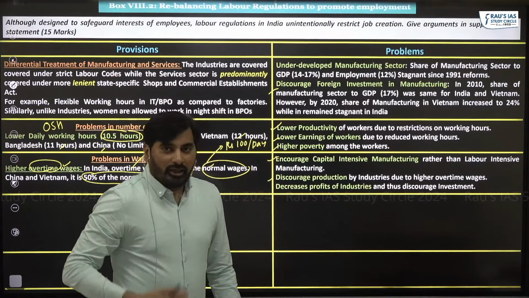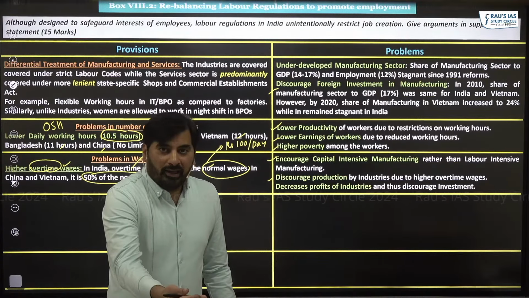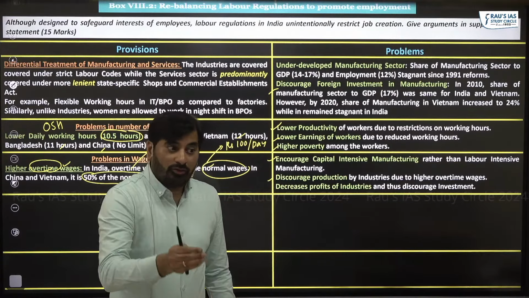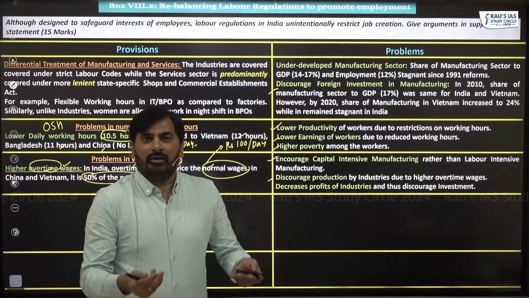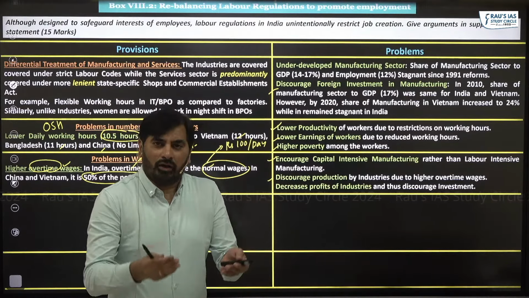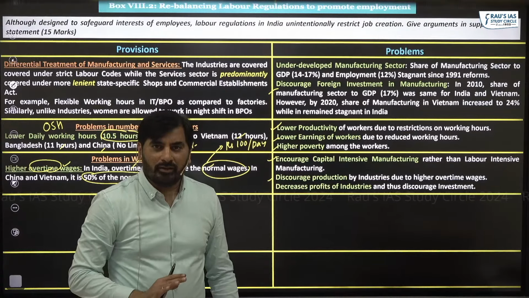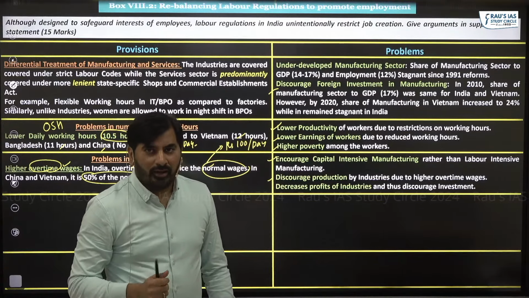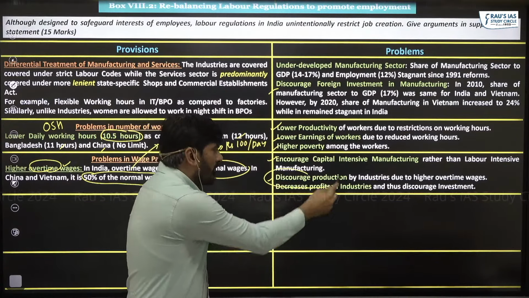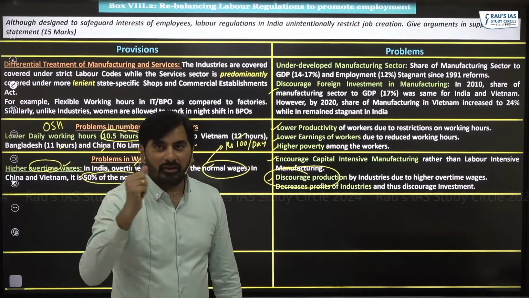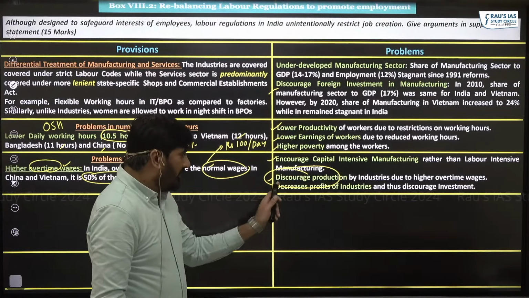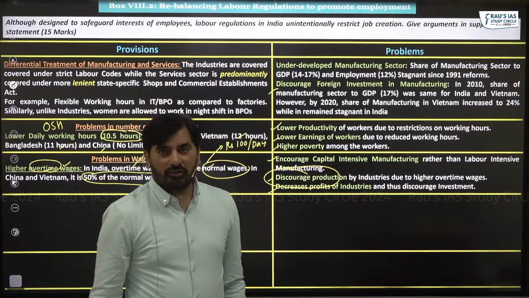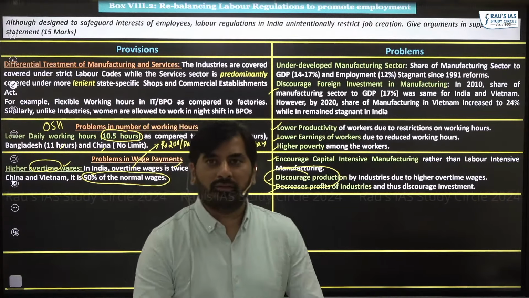Second, if I am required to pay overtime wages, which is almost double the normal wages, I'll simply decide not to hire workers on an overtime basis because my cost would increase. And by doing so, what will happen to production? Production will reduce. Getting this point? It decreases the profit of industries because they have to spend more on this.